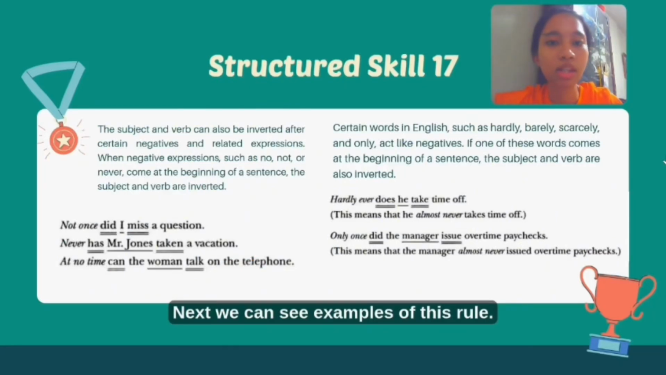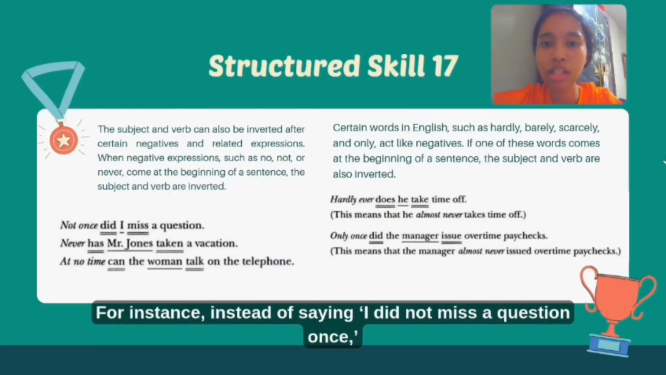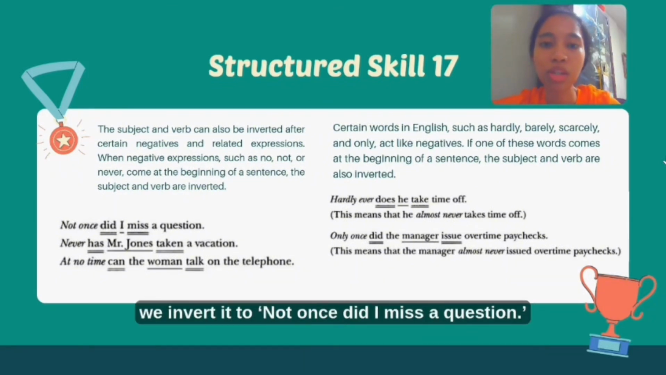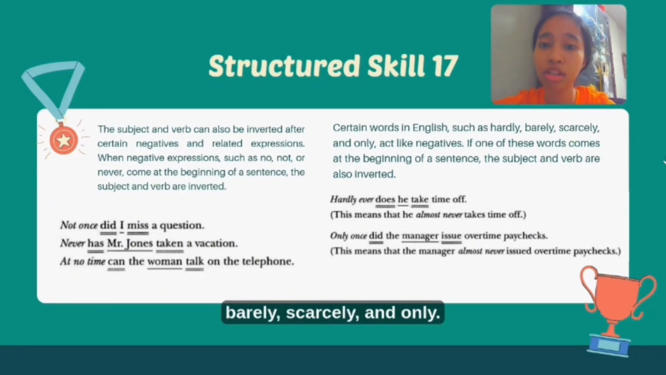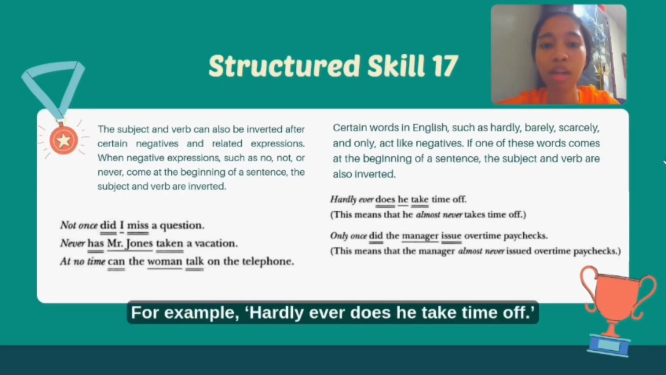Next, we can see examples of this rule. For instance, instead of saying I did not miss a question once, we invert it to not once did I miss a question. And this also applies to almost negative words like hardly, barely, scarcely, and only. For example, hardly ever does he take time off.